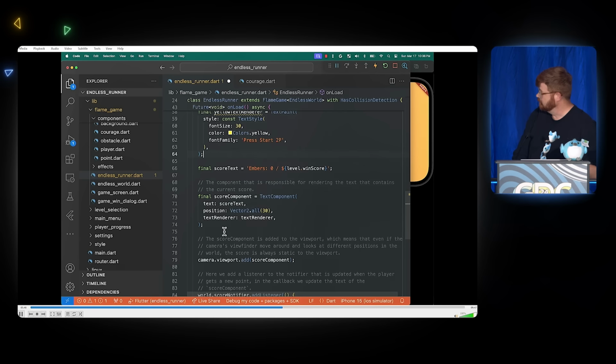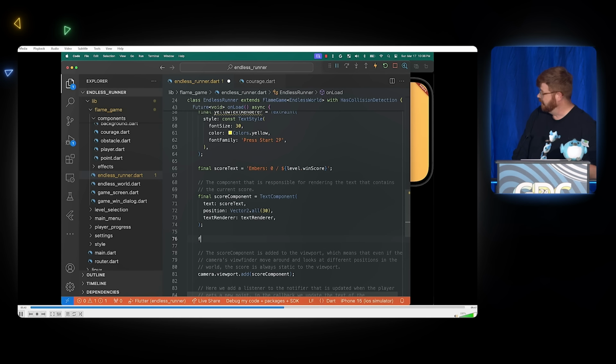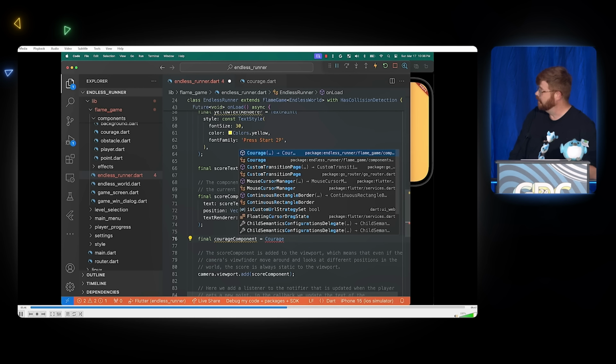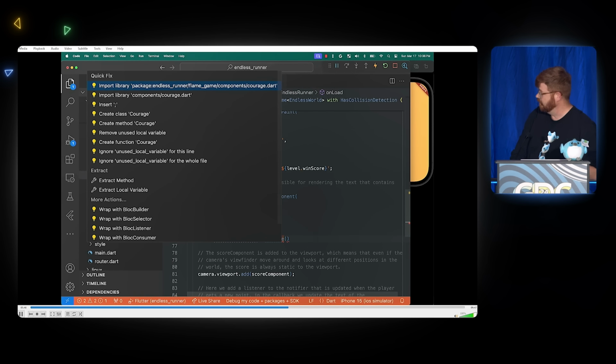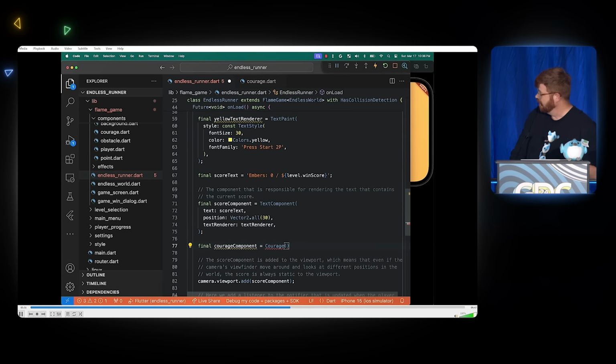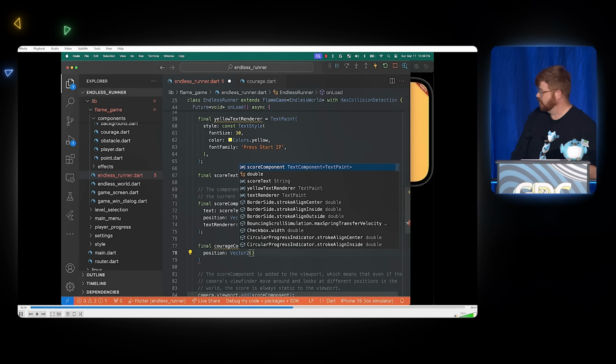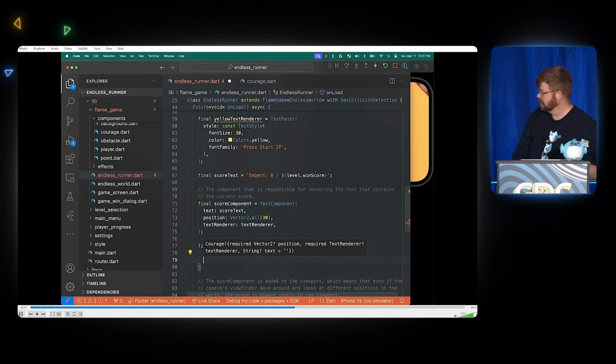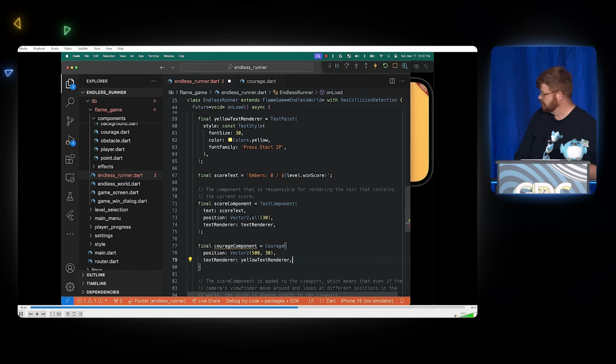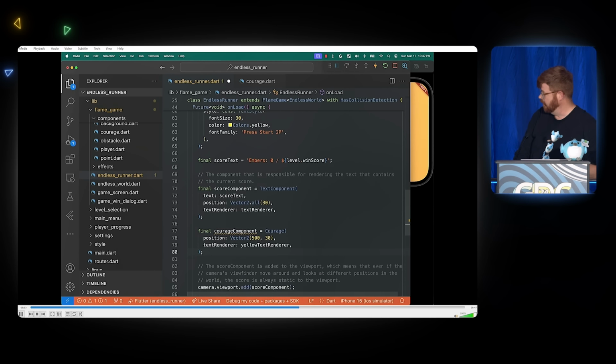Let me scroll down. And having made that, I can now instantiate an instance of the component that you just saw, that one that's got a hard-coded string in there. And I'll give it a position on screen, just a simple vector. I'll put it right next to the score up at the top of the screen. And I'll hand it that yellow text renderer. There we go.